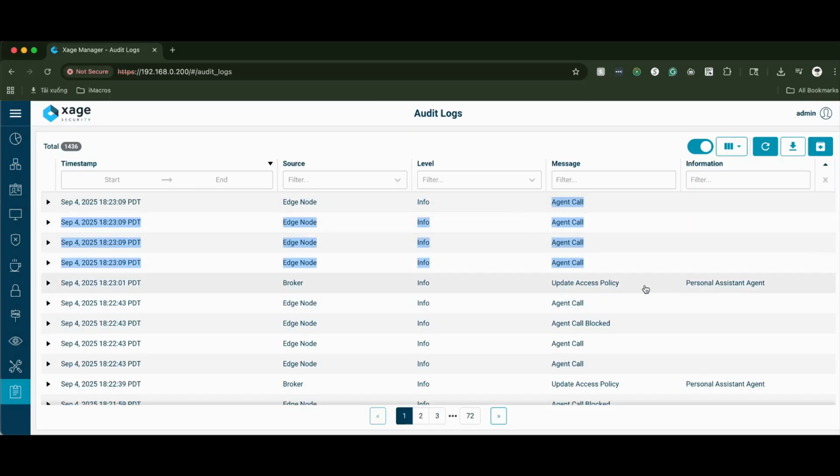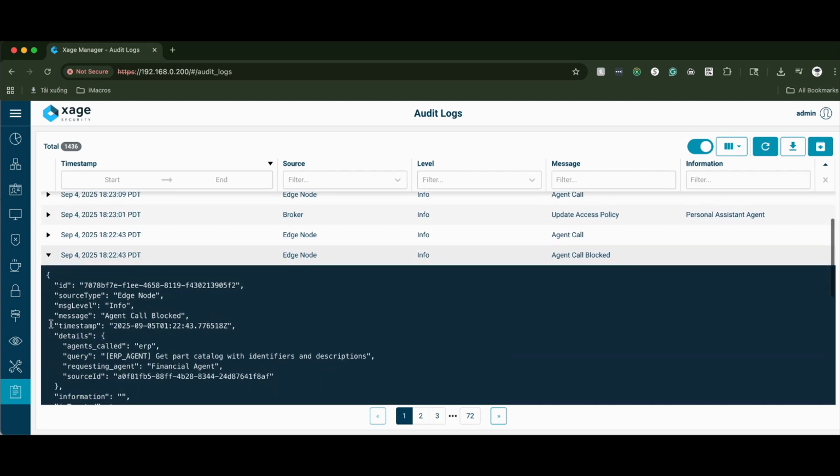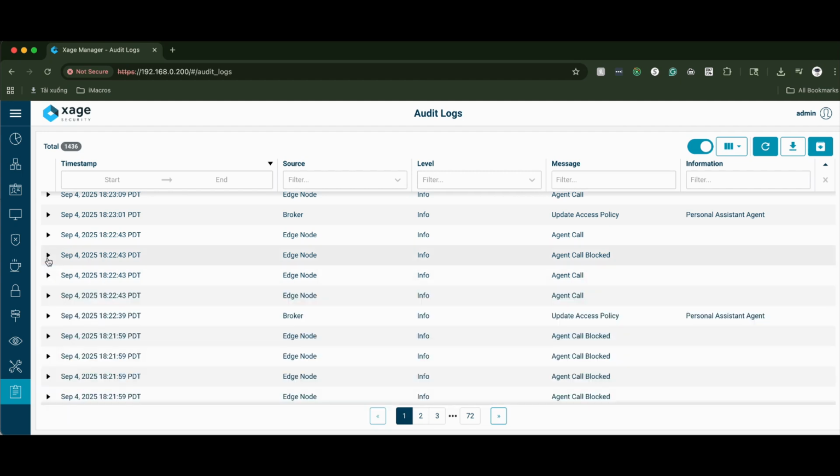Finally, every agent interaction is fully logged, whether it's a successful or a blocked access attempt. These detailed records are captured in real time and made available through the Xage Management Console, giving administrators complete visibility into agent activities and access decisions. With Xage, enterprises harness the power of AI agents securely, responsibly, and always in alignment with policy and compliance.